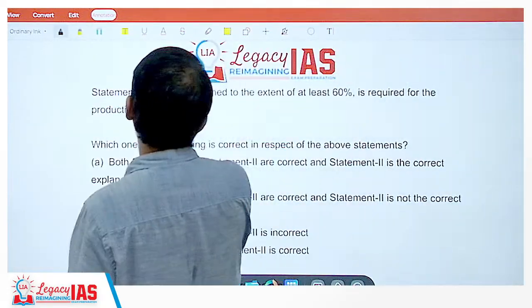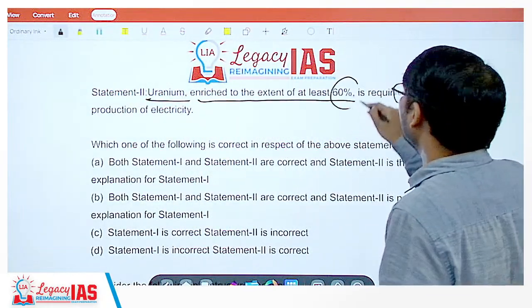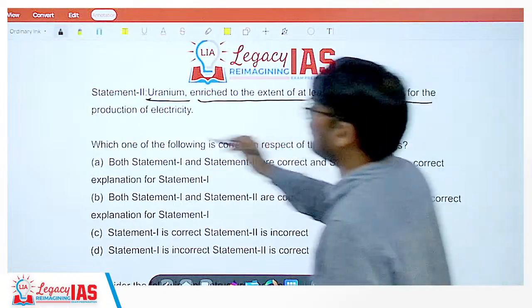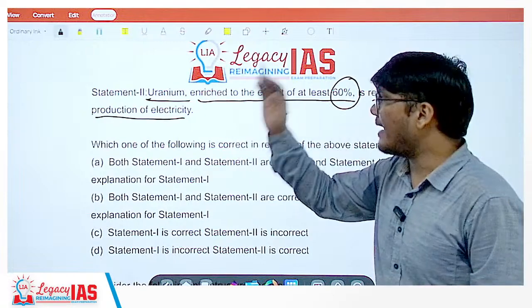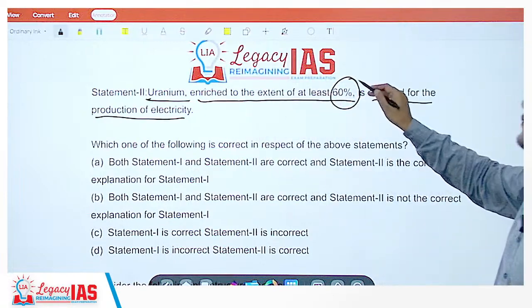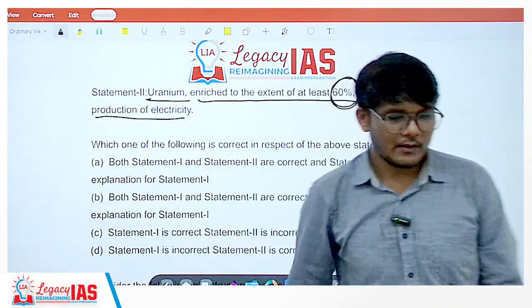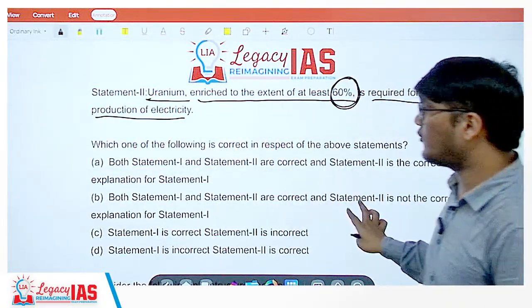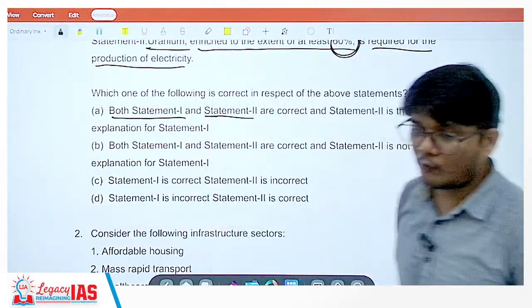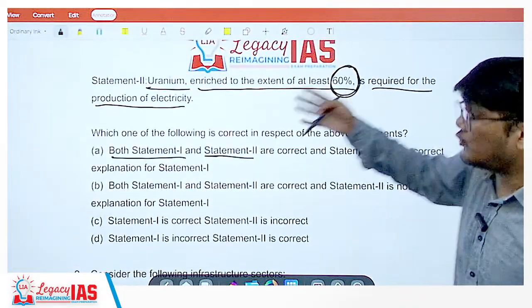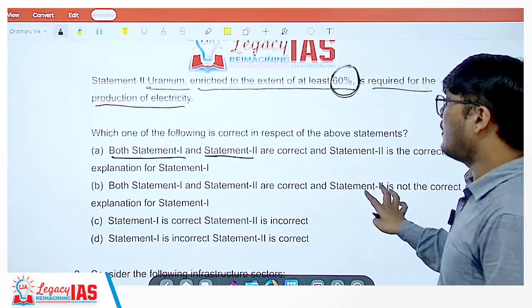Statement 2 says, uranium enriched to the extent of at least 60% is required for the production of electricity. Right? Now, what are the options? The options are A, both statement 1 and statement 2 are correct. So first we need to see whether actually uranium enriched up to 60% is required or not.